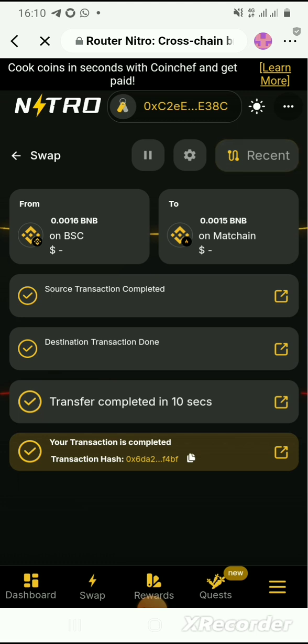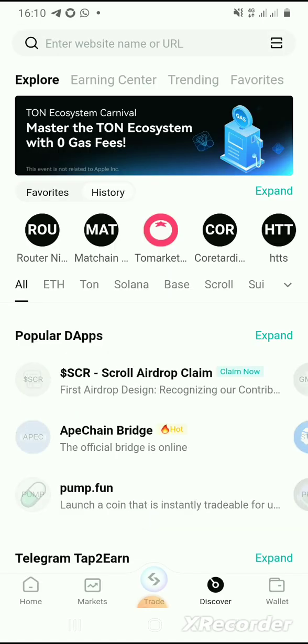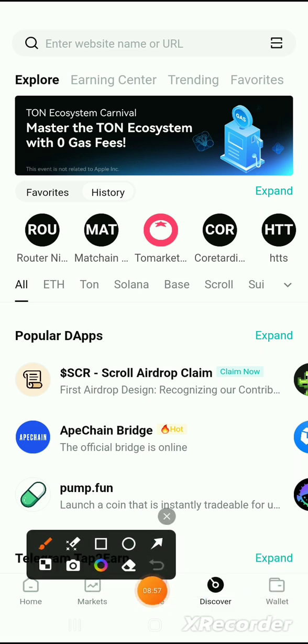So let's go to our Bitget to check. Let's go back to home. Now come here, click here, click wallet.